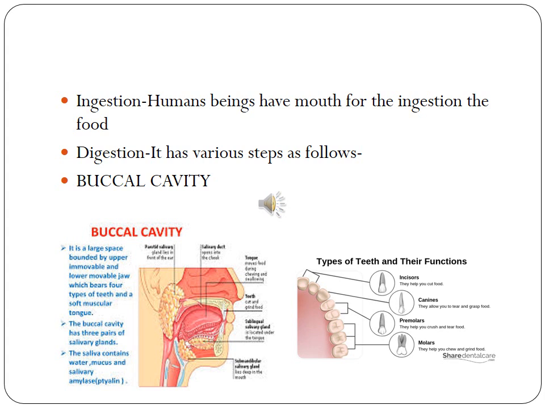Number 1, incisors. There are 4 flat and blade-like teeth present in the front part of each jaw. They bite and cut the food into small pieces, and are also known as cutting teeth. Second, canines. They are also known as tearing teeth. They are present on either side of the incisors. They are sharp and pointed teeth which help in tearing the food.